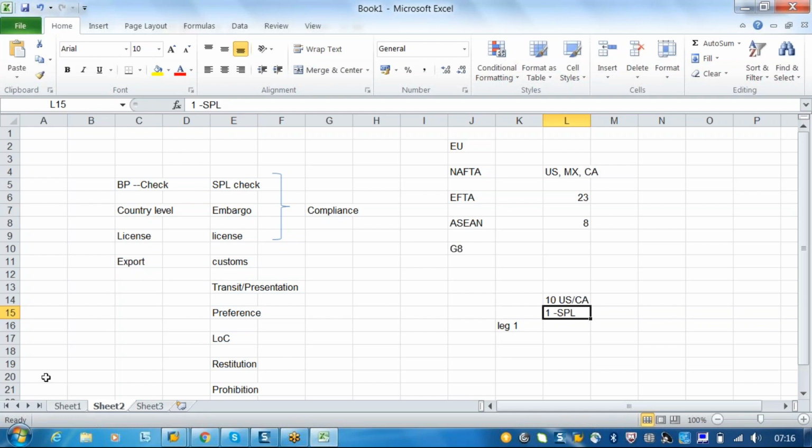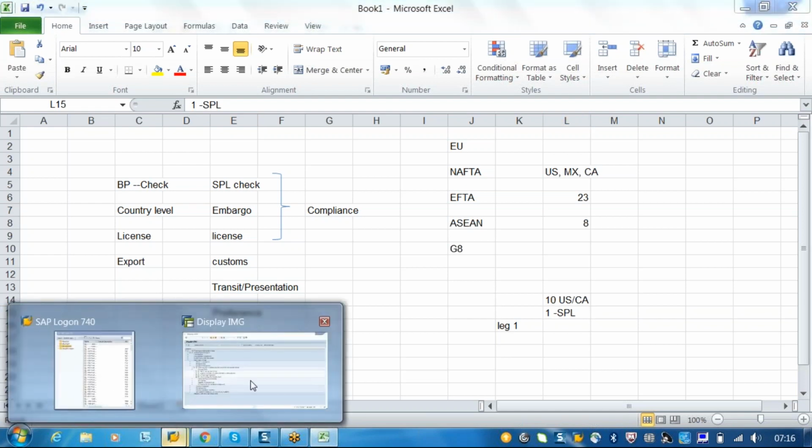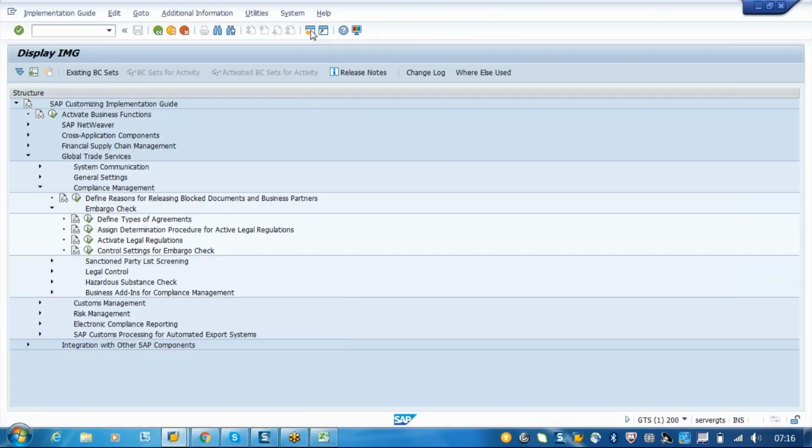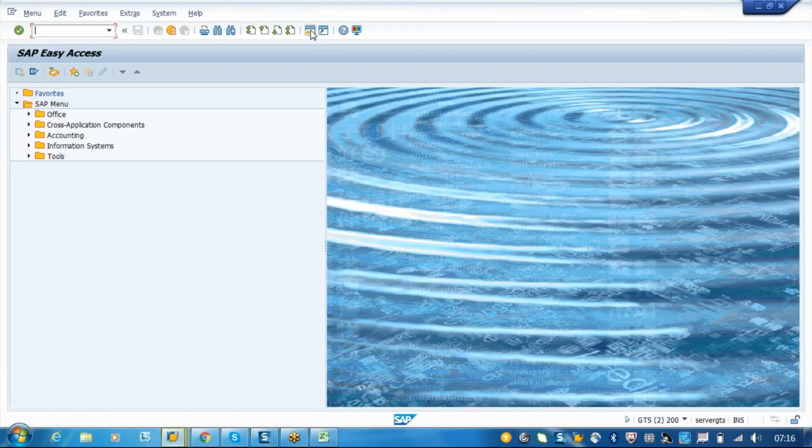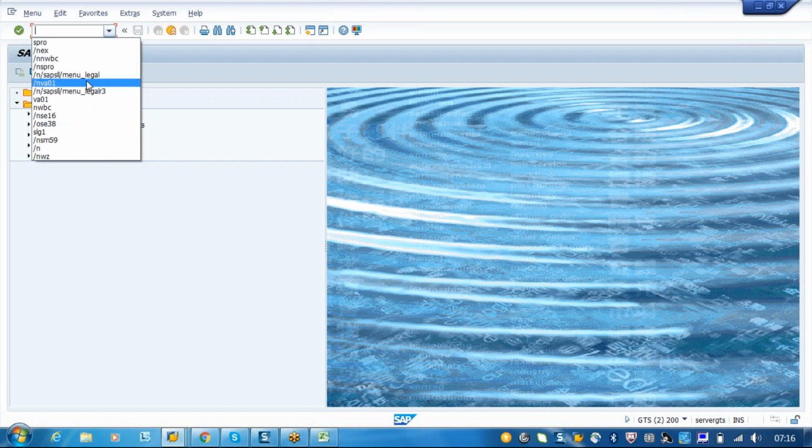So for example, I will just open one of the customs documents.